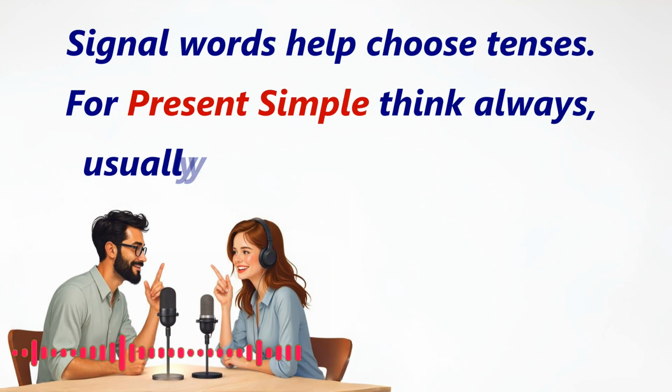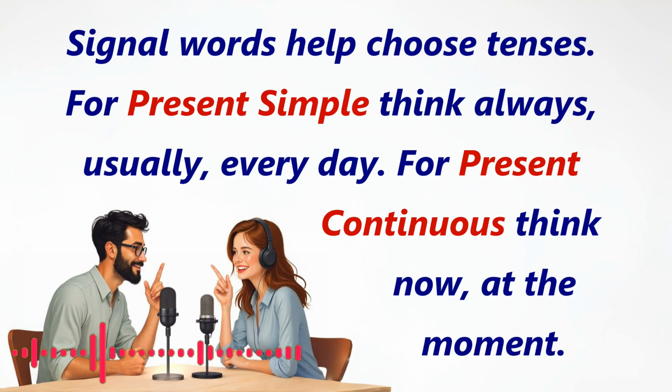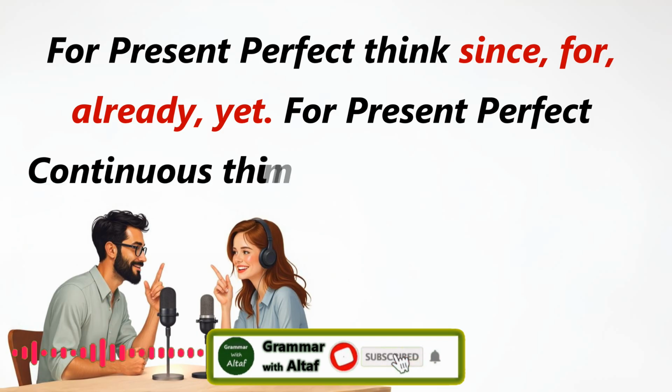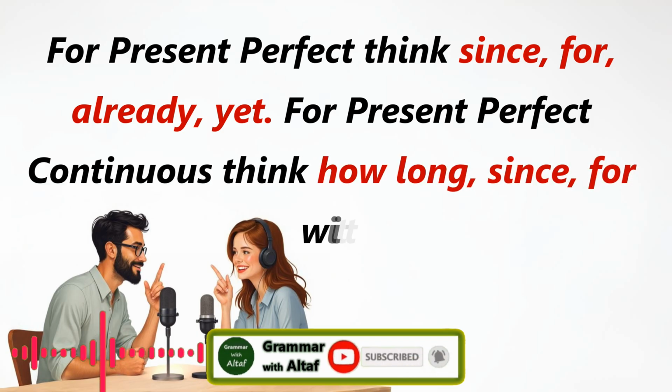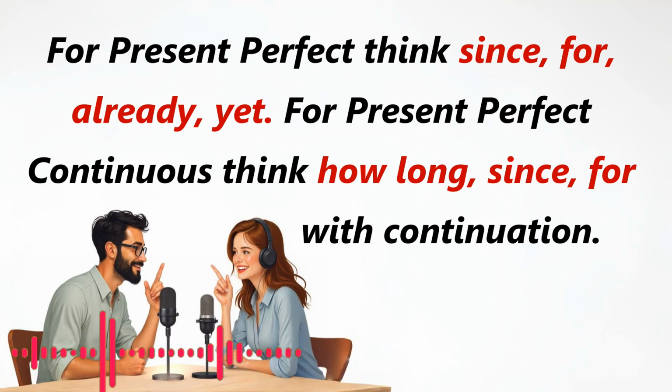Signal words help choose tenses. For present simple, think always, usually, every day. For present continuous, think now, at the moment. For present perfect, think since, already, yet. For present perfect continuous, think how long, since, for, with continuation.